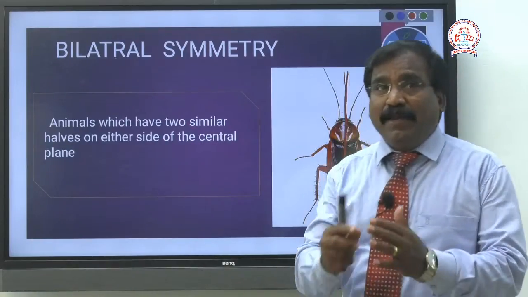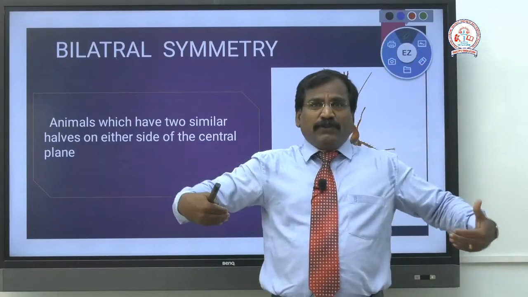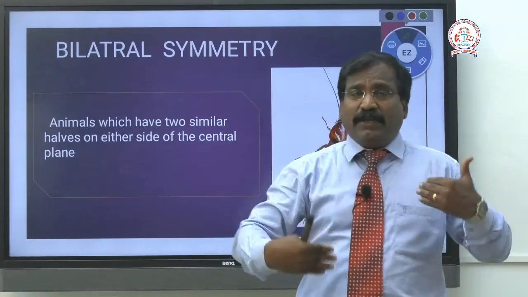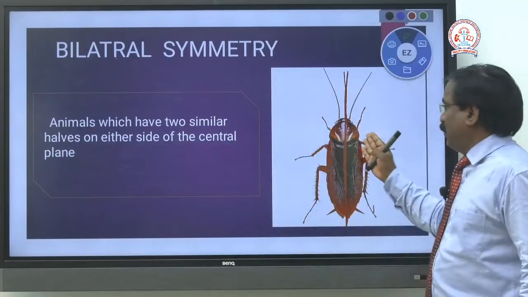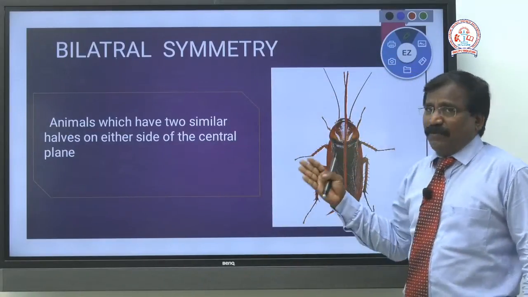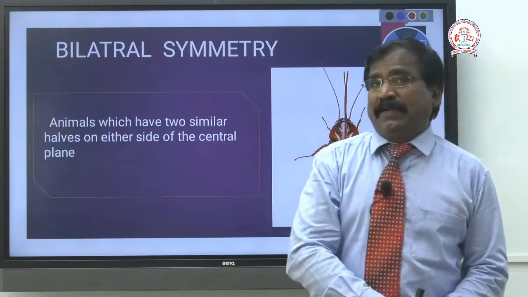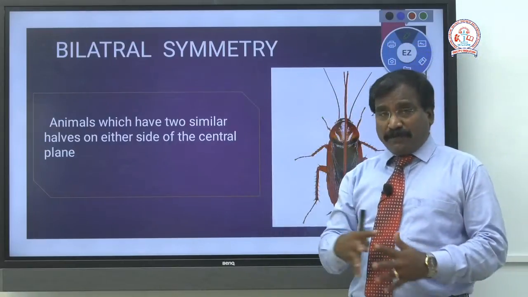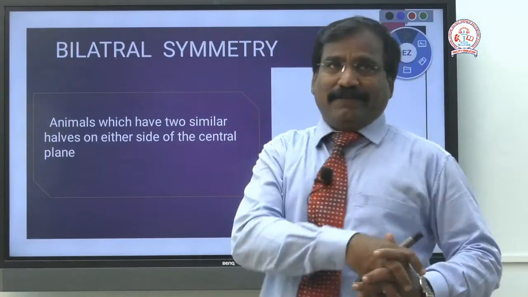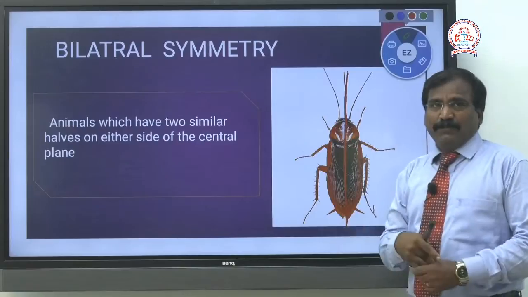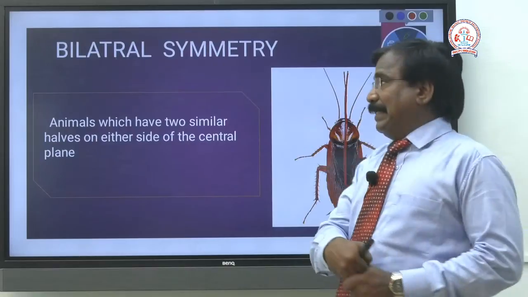That is a mirror image. You can get two halves which are identical, because the organs are similar on the lateral sides of the organism. So this type of symmetry is called bilateral symmetry. This is the advanced type of symmetry, seen in advanced organisms like the cockroach, and even human beings come under bilateral symmetry.